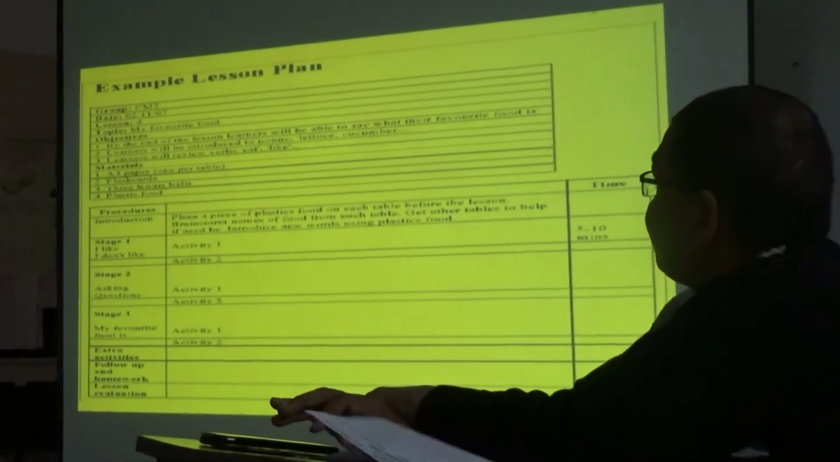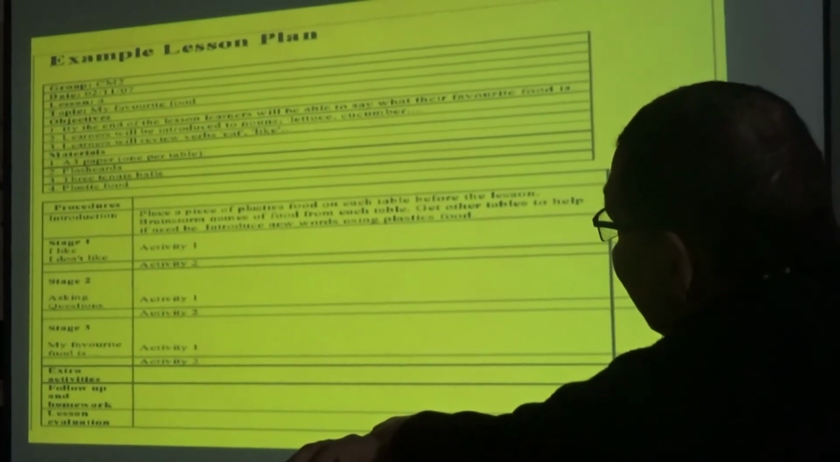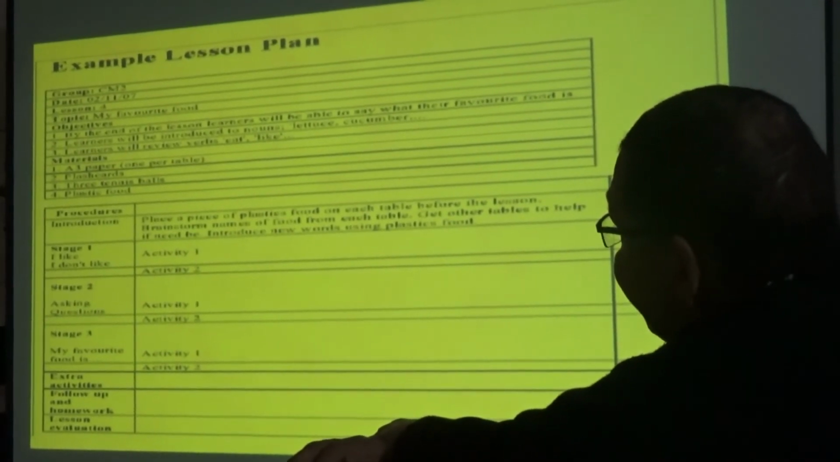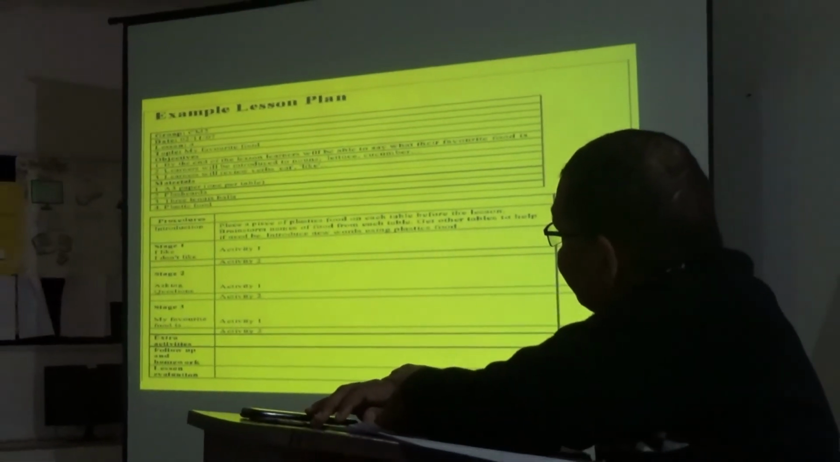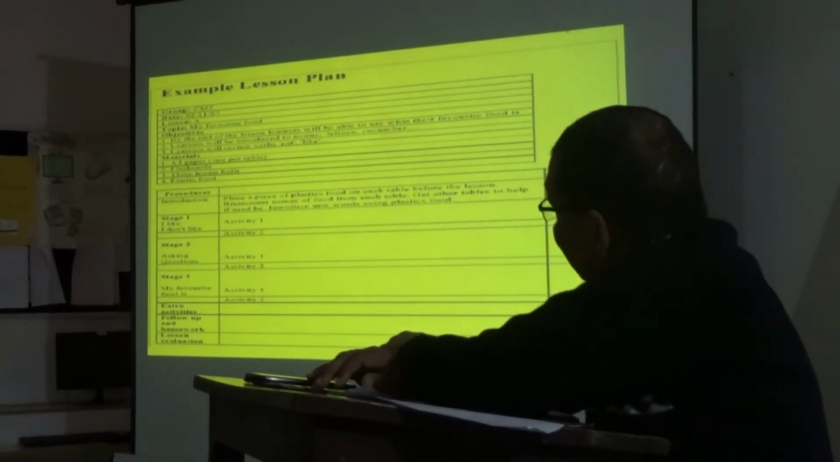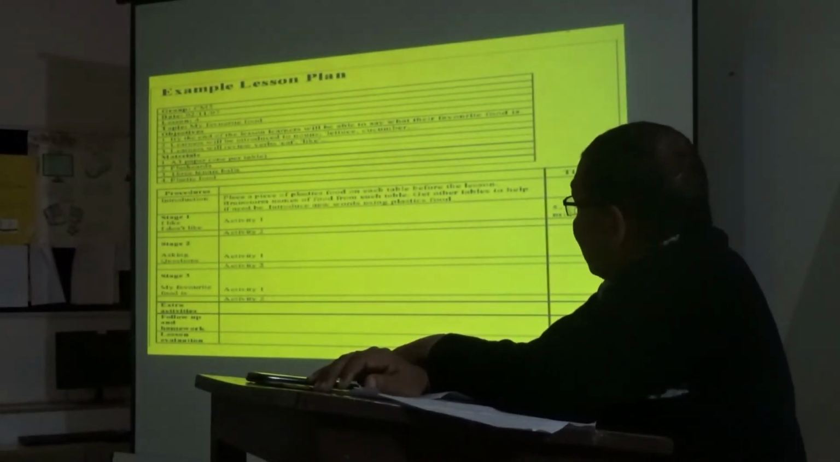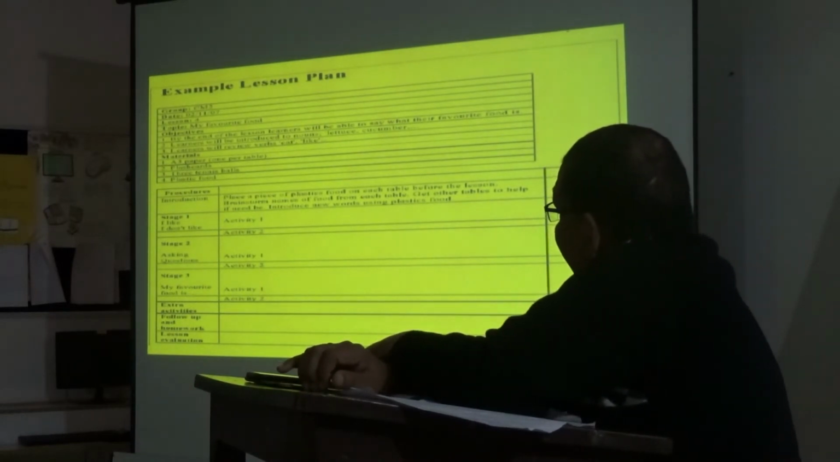Here is an example of a lesson plan. First of all, group is there, date is mentioned, lesson number is also mentioned, then topic is there: my favorite food. Objectives: by the end of the lesson, learners will be able to say what their favorite food is.